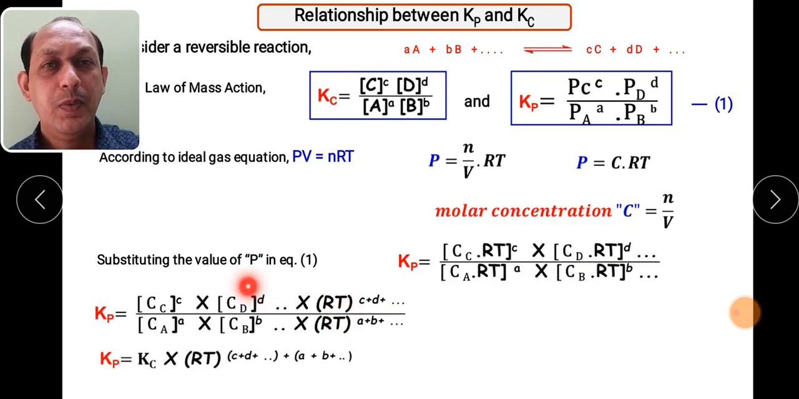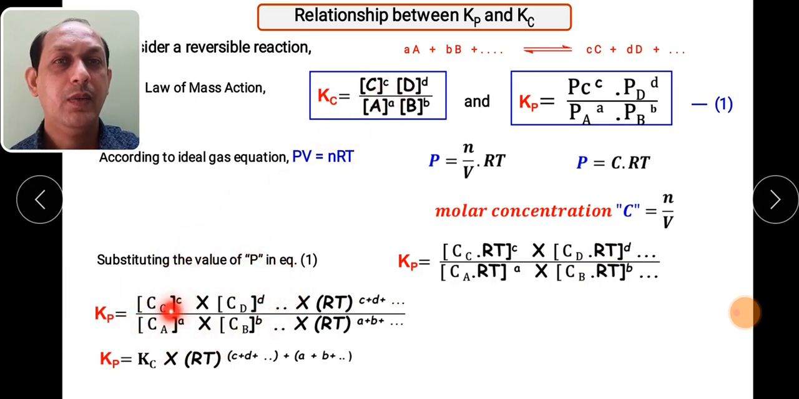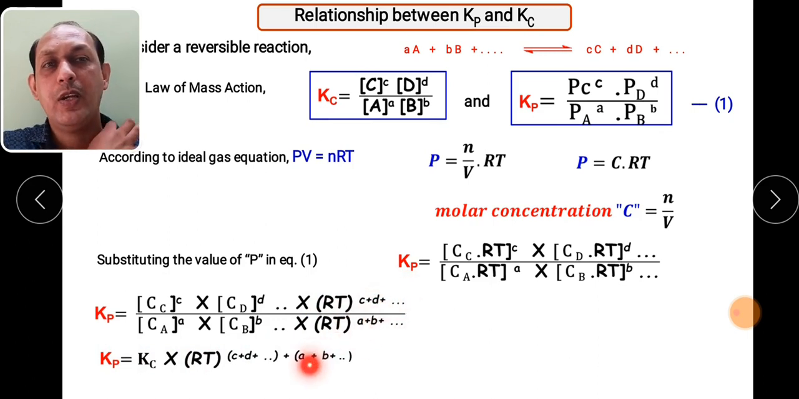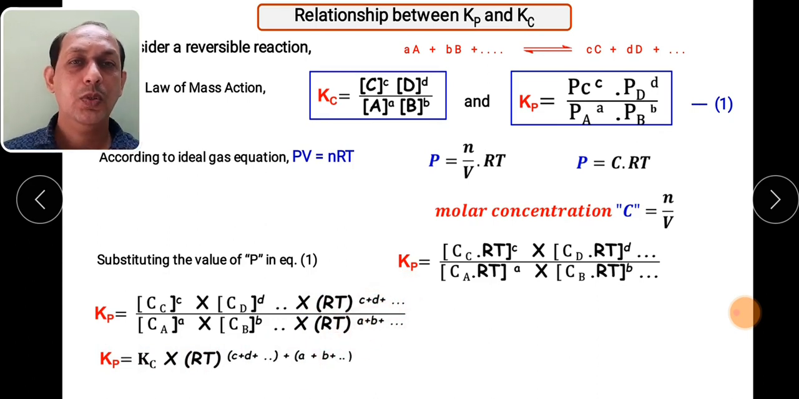Then we can see this equation is nothing but with respect to Kc. Look, these terms are with respect to Kc. So this particular term we can write as Kc. So that's why Kp is equal to Kc into RT. Here also RT is common. Suppose we send this denominator term up, what happens? It becomes plus.